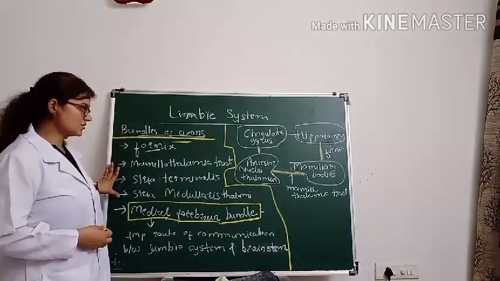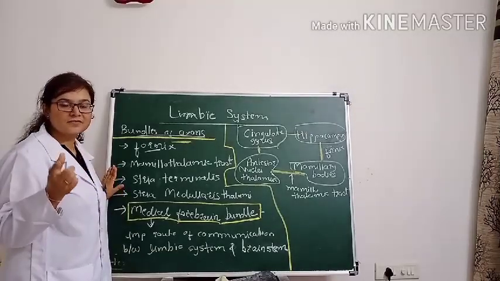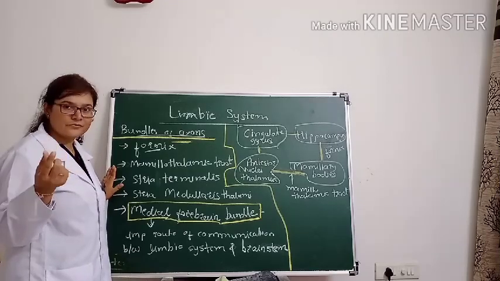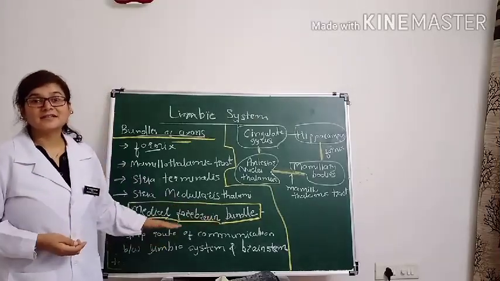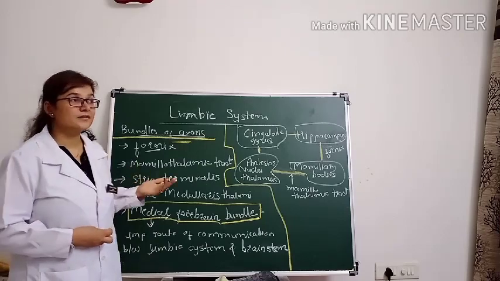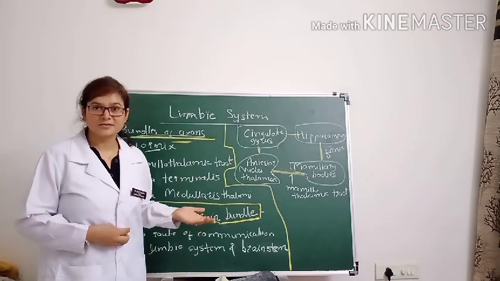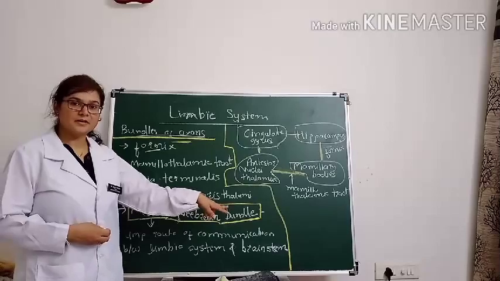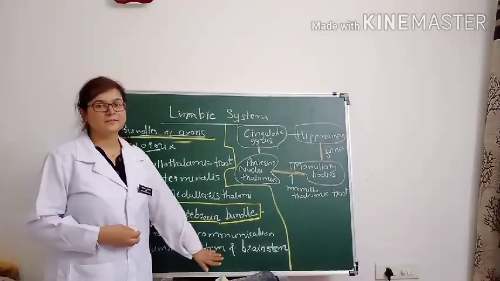The rest of these four connections either connect two structures of the limbic system, or they have very few connections with the neocortex. But the medial forebrain bundle connects the limbic system with the brainstem, and because of that, we have responses to emotions in the cardiovascular system, respiration, and our temperature. It is because of this connection, the medial forebrain bundle, which acts as an important route of communication between the limbic system and the brainstem.